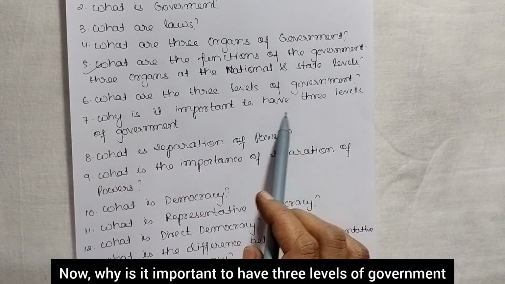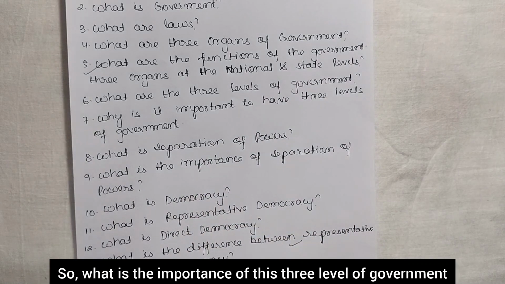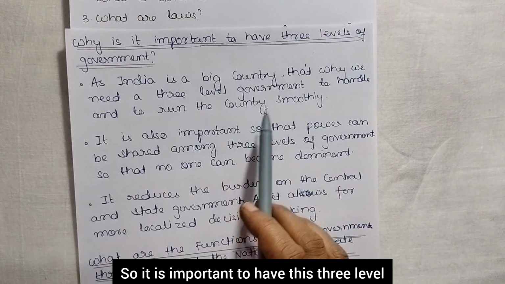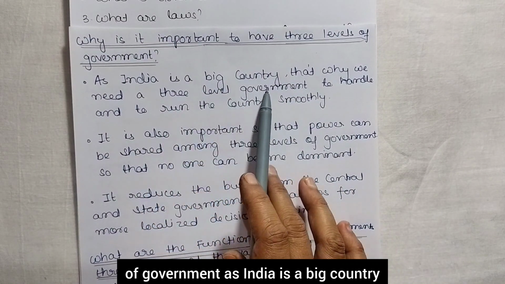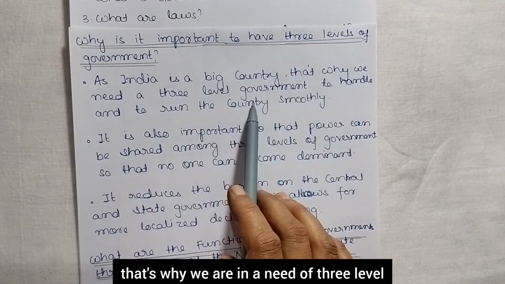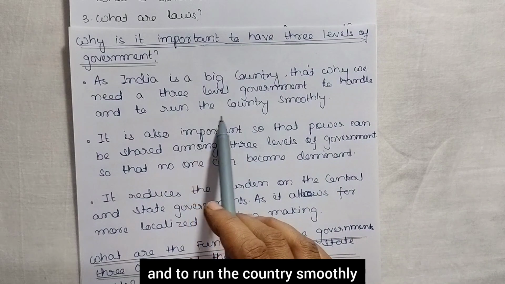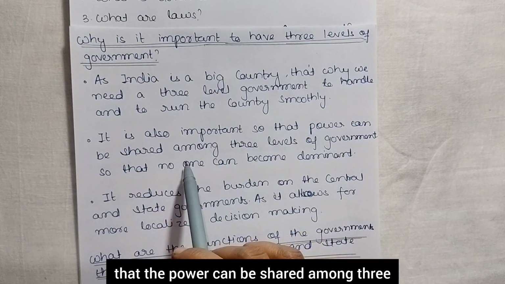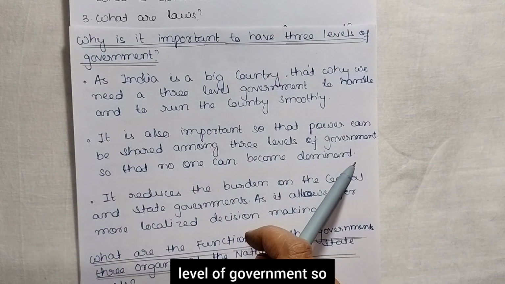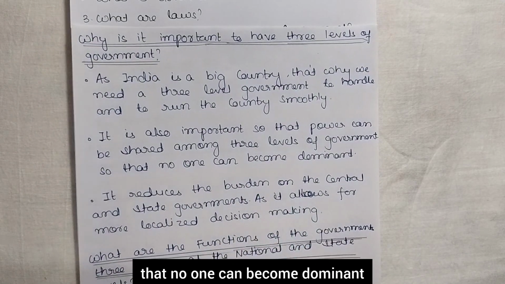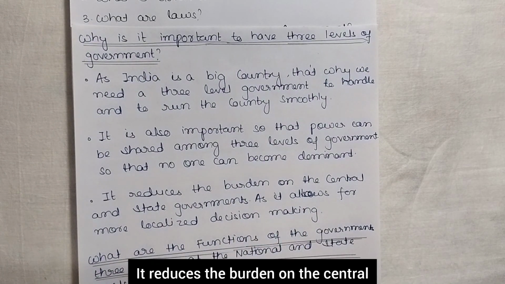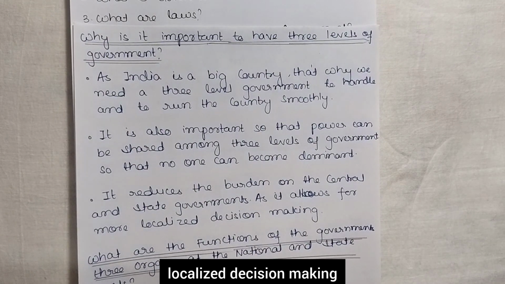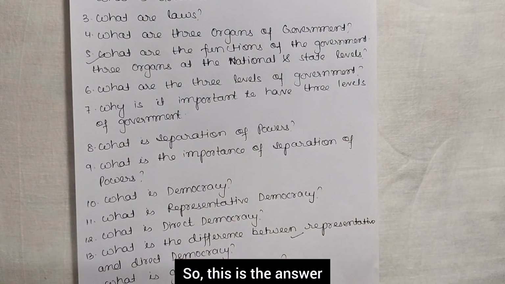Now, why is it important to have three levels of government? It is important because India is a big country. That's why we need three levels of government to handle and run the country smoothly. Secondly, it is also important so that power can be shared among the three levels of government so that no one can become dominant. It reduces the burden on the central and state governments as it allows for more localized decision making. So this is the answer.